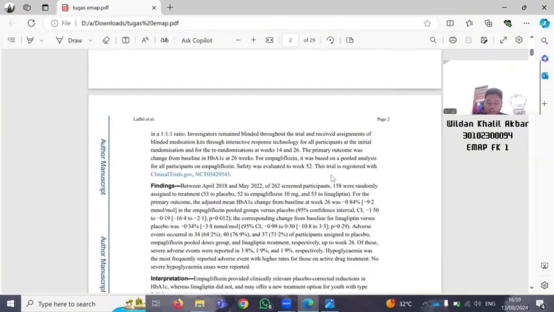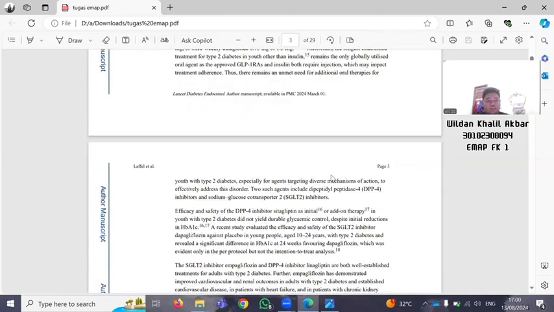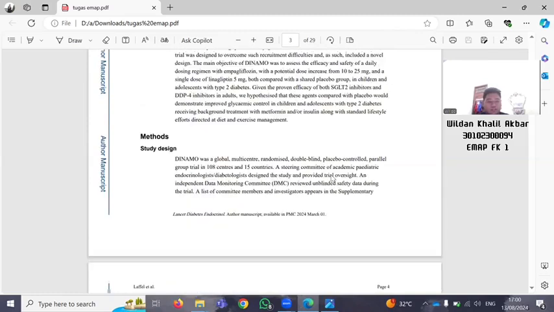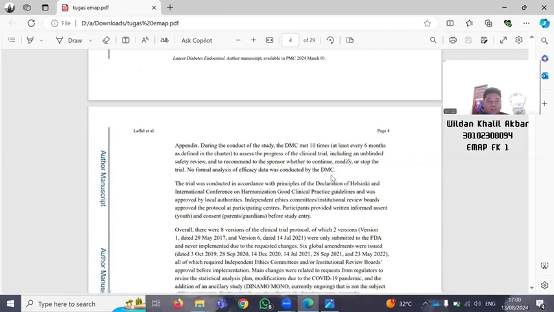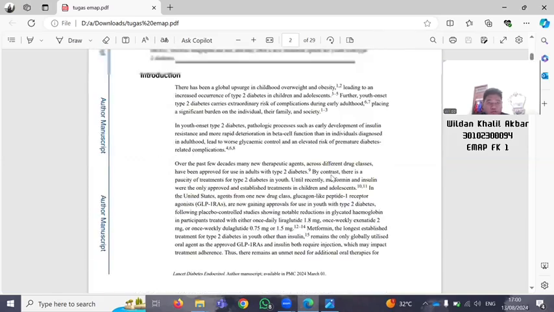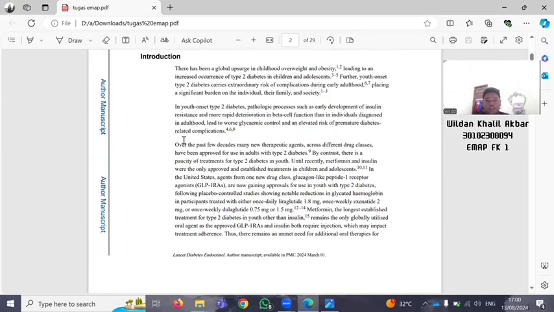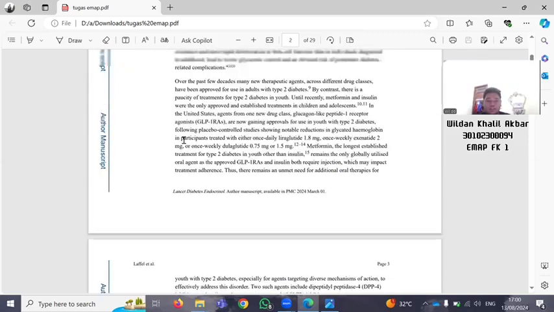Okay, next is 2A, in the introduction. In 2A, we have 7 paragraphs in the introduction, and in the last paragraph, we can find the objective of the study and the hypothesis.